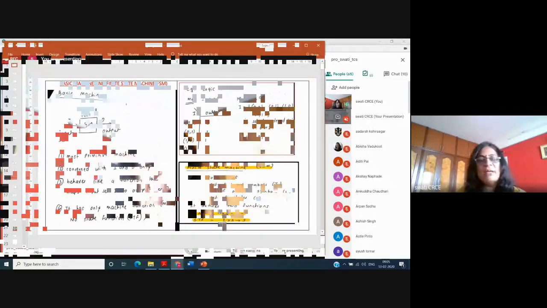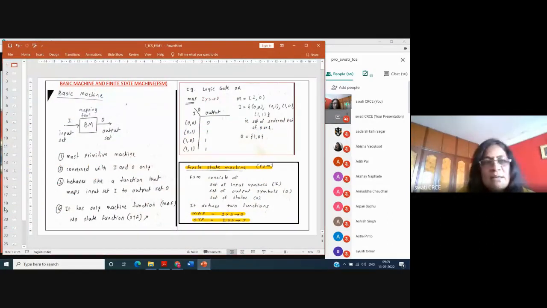Okay, just a recap. We are studying the basic machine. A basic machine is just a mapping function. It maps your input to the output. For example, it can be a logic gate such as OR. In this OR gate, if the input is 0, 0, the output is 0. For input 0, 1, we get the output 1. For 1, 0 we get 1, and for 1, 1 we get 1. So this is the input and this is the output.